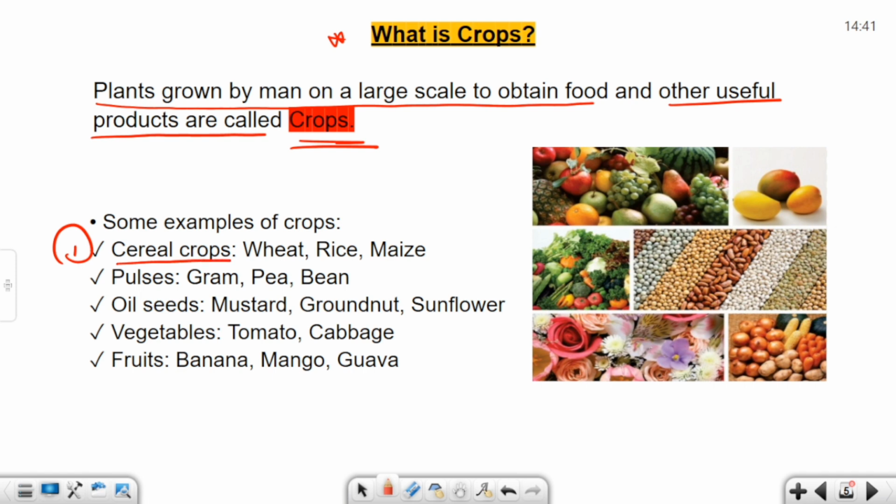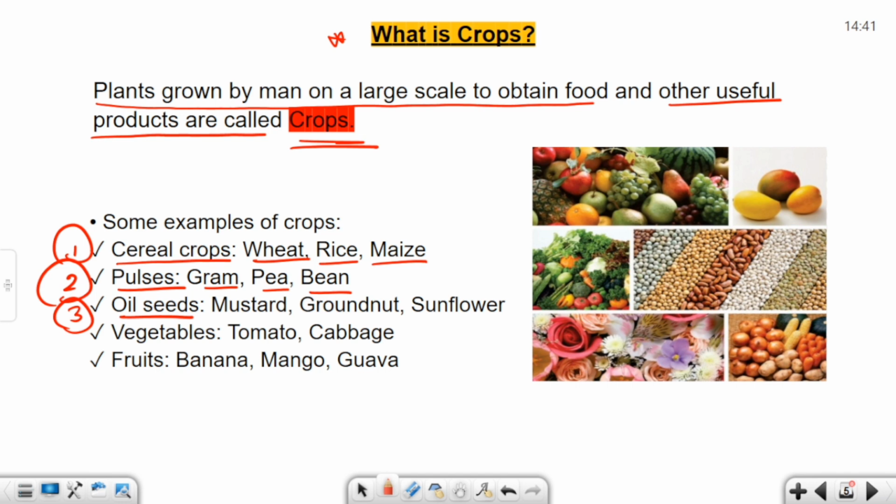What are cereal crops? Cereal crops, in Hindi we call it anaj, that we eat in our daily food. Example, wheat, rice, maize. Second, pulses. What are pulses? In Hindi, we call it dal. Examples, gram, pea, beans. Third, oil seeds.